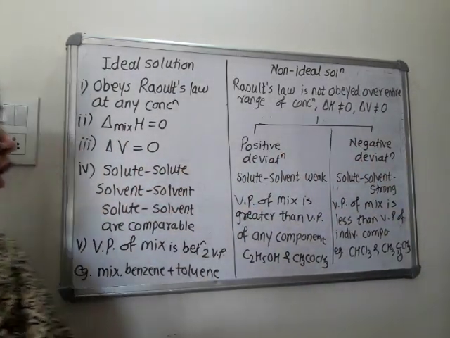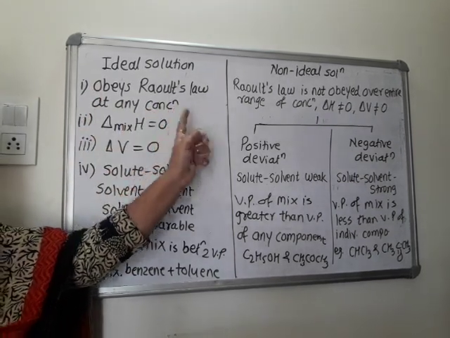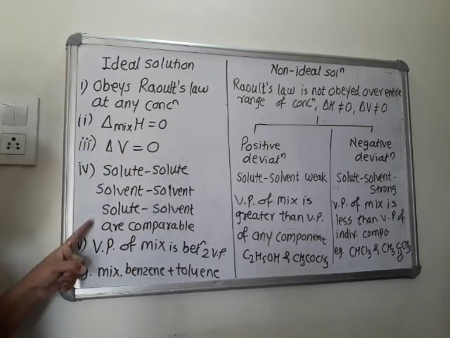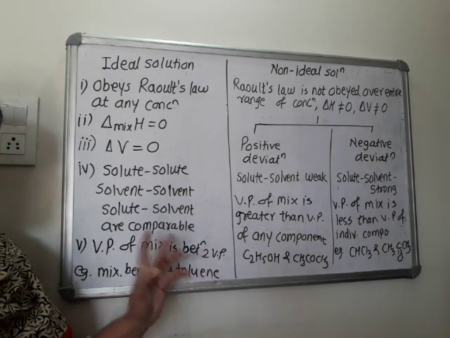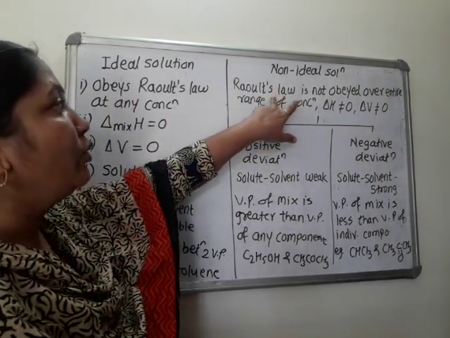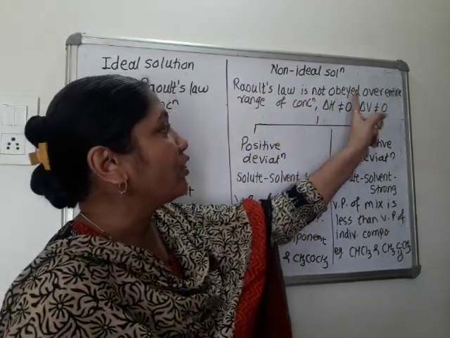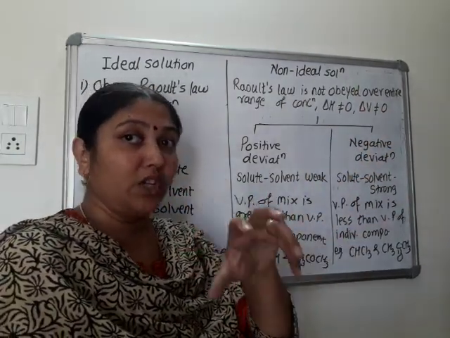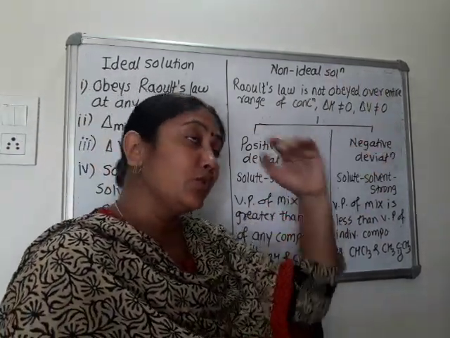Ideal solution and non-ideal solution. Ideal solution obeys Raoult's law over entire range of concentration. Delta H of mixing is 0, delta V of mixing is 0. All these three interactions are equivalent. Vapor pressure of mixture is between vapor pressure of two components. Example, benzene and toluene. Non-ideal solution means they do not obey Raoult's law over entire range of concentration. Delta H of mixing is not 0, delta V of mixing is not 0. Means when two compounds are mixed together, energy change takes place and volume also changes.